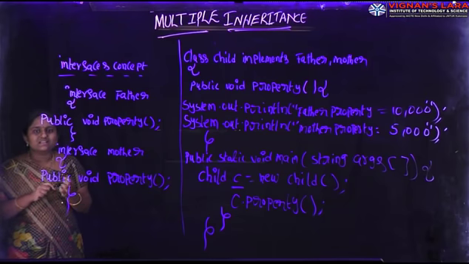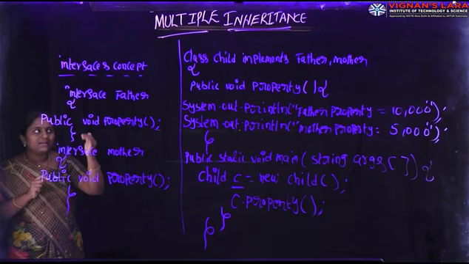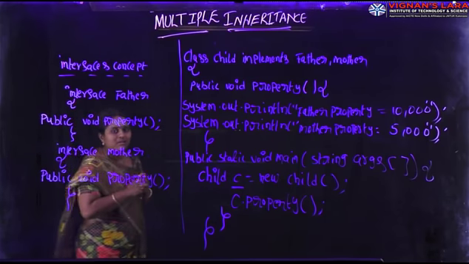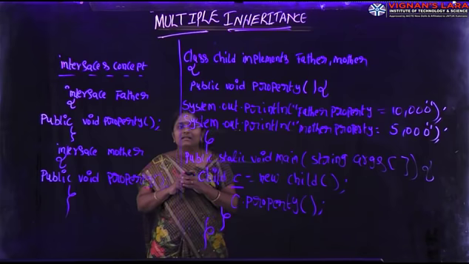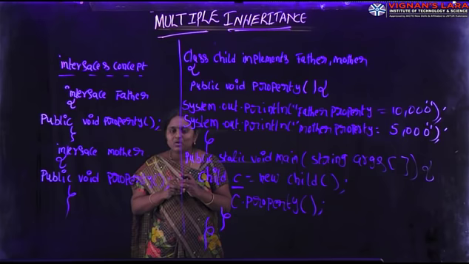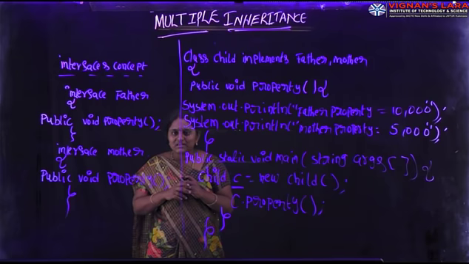A class extends only one class at a time, but it implements multiple interfaces simultaneously. It is called multiple inheritance through interfaces. Java does not support multiple inheritance directly through classes. It can be implemented by using interfaces concept.